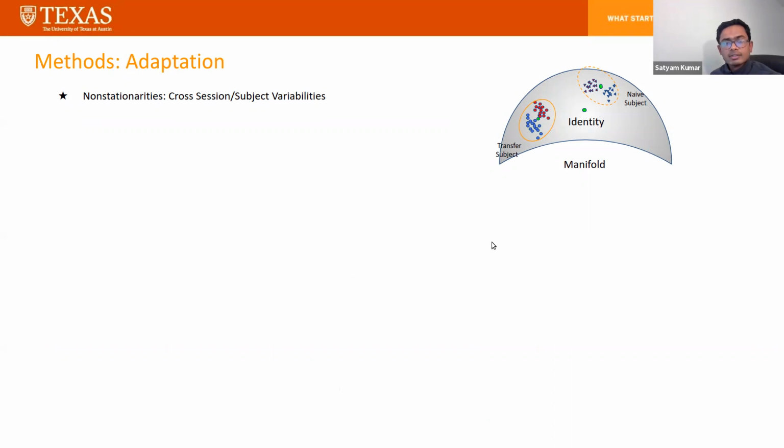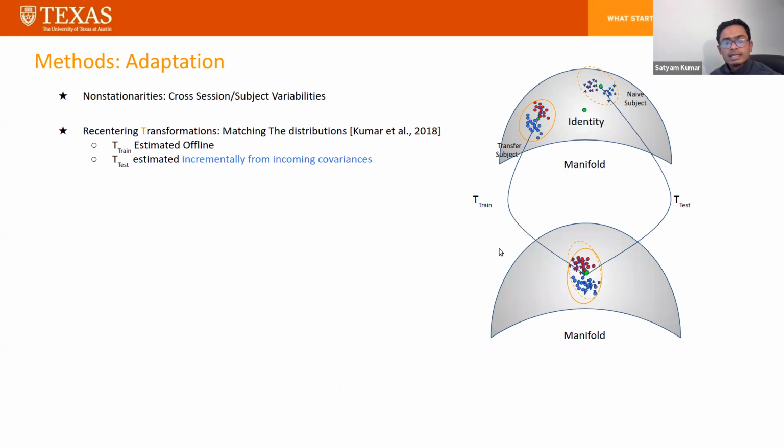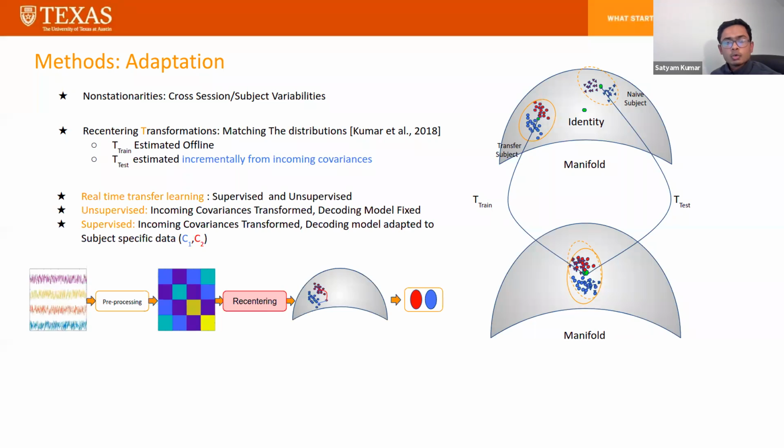This is the classic case of a domain adaptation problem in machine learning, where training and test data are different and the decision boundary might fail poorly. To tackle this, we propose to use online incremental unsupervised Riemannian adaptation, which matches the incoming online data, which is naive subject data, to the transfer subject data up to first order, and hence provides concurrent feedback for the subject operating the BCI. We propose two real-time transfer learning frameworks, supervised and unsupervised.